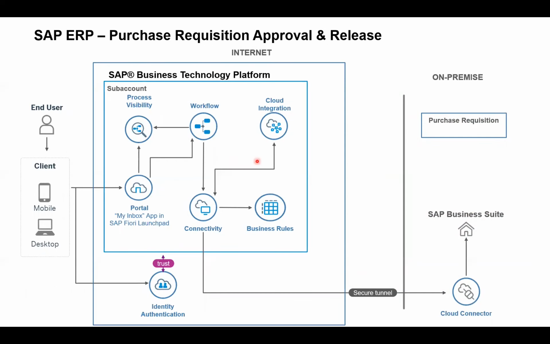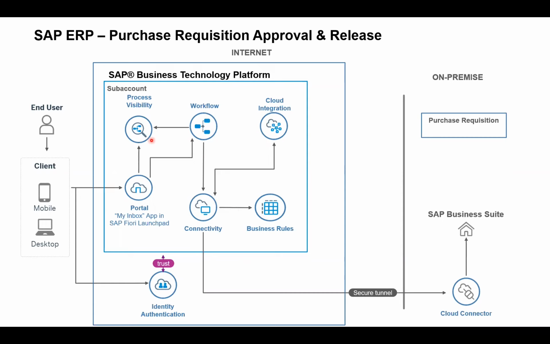And from a simple solution architecture perspective, you can see we are primarily talking today about SAP Business Suite. Of course, a similar implementation we could do also for S4HANA. And typically the purchasing, where either a business user would be triggering it from a Fiori application which we provided in Business Technology Platform, or it could be the standard ME51 or ME53 transactions which you use to create a new purchase requisition. And once you create the purchase requisition, you can trigger the approval workflows in SAP Business Technology Platform, where you are using decision management.